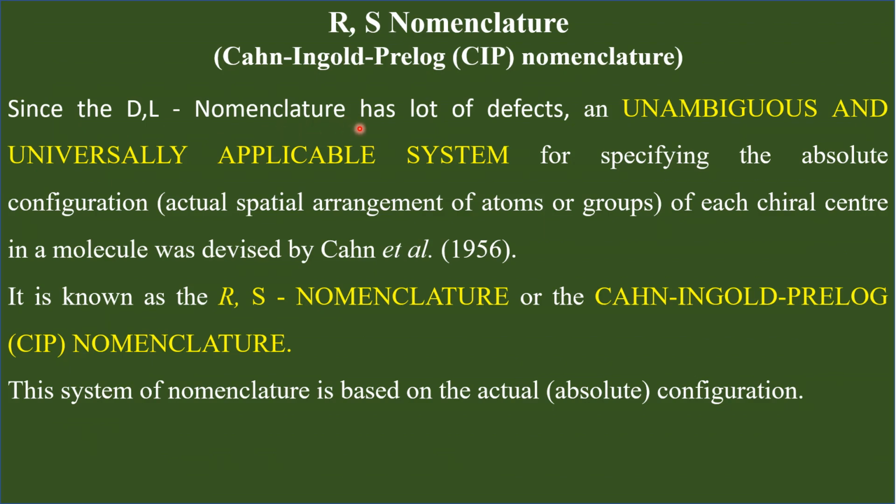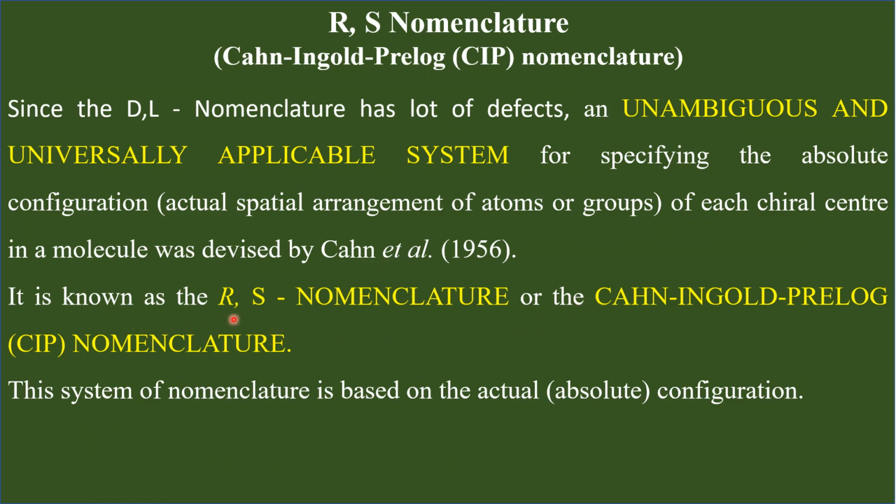Therefore, an unambiguous and universally applicable system for specifying the absolute configuration, which is actually the actual spatial arrangement of atoms and groups at each chiral center in a molecule, has to be devised, and that was done by Kahn, Ingold and Prelog.